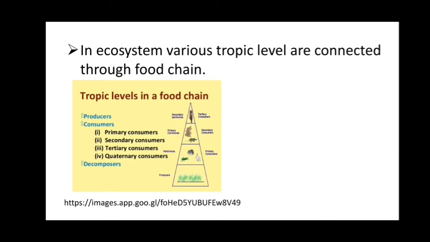As we know, in the last slide we saw 1000 joule of energy, that is radiant energy, given by the sun and reaching the earth. Here are the consumers, that is primary consumers, secondary consumers, tertiary consumers, and quaternary consumers, and the last is decomposers. So decomposers show the detritus type of food chain. So here this grazing food chain totally depends on the sunlight.